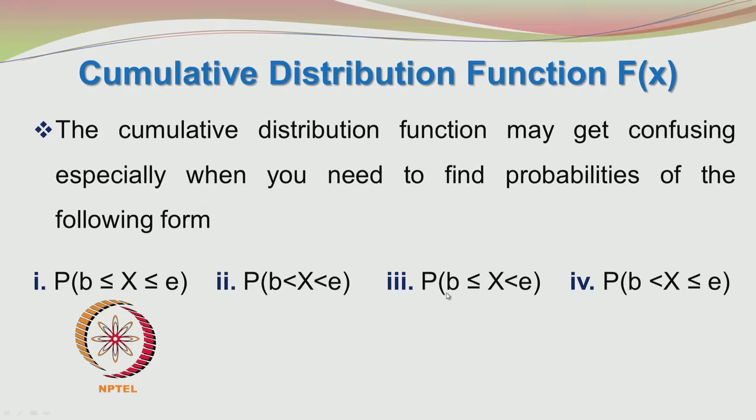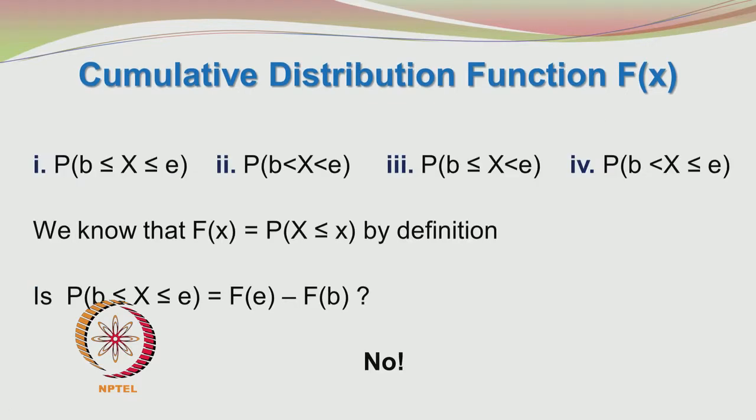Third case, probability of b less than or equal to x less than e. In the fourth case, it is probability of b less than x less than or equal to e. Okay. So, you may think that all of these would result in the same value. But that is not going to be the case, as I will demonstrate with an example.